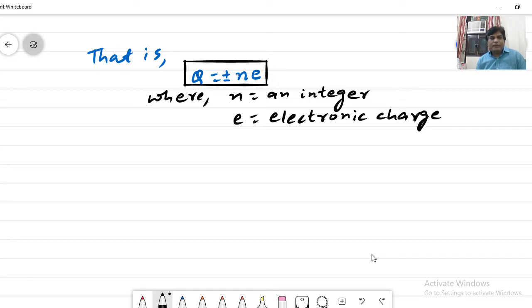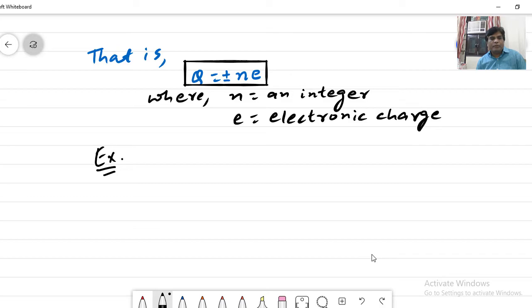So if electrons are present in an integral multiple, then charge is also an integral multiple of the electronic charge. Understood? And this can be positive as well as negative, because the electronic charge can have a positive value as well as a negative value. For example, let us take one example.